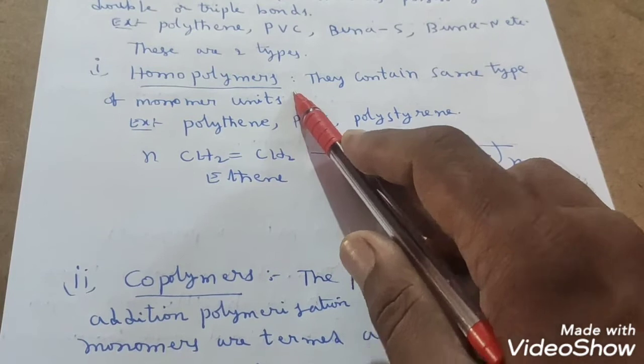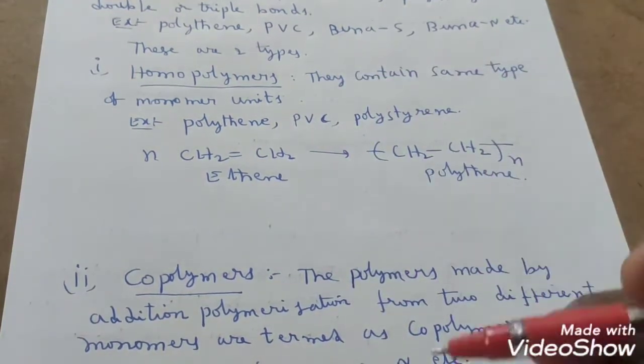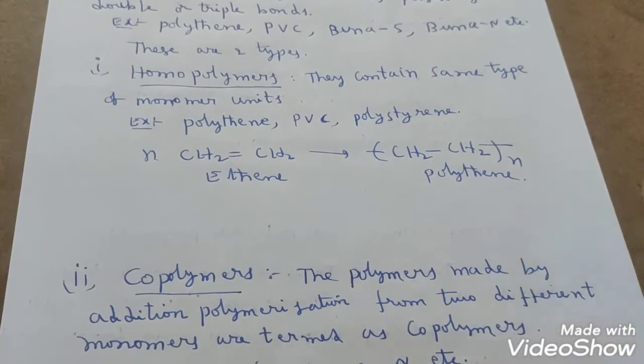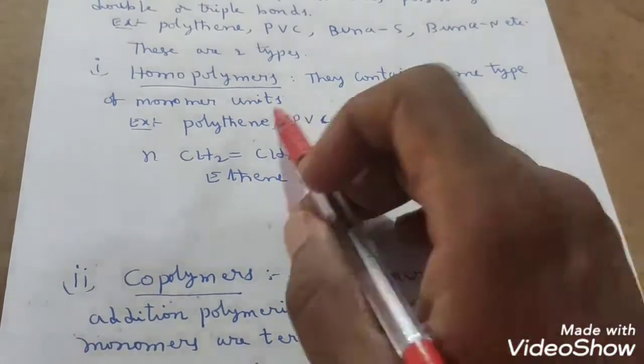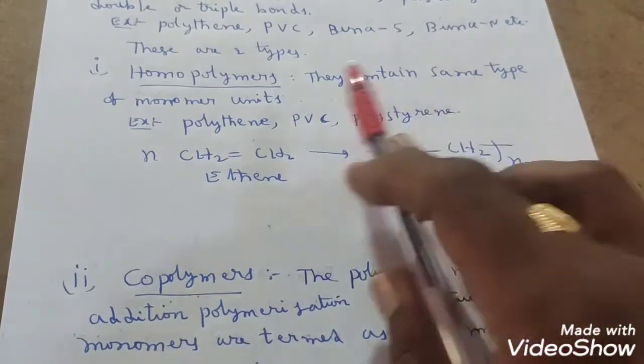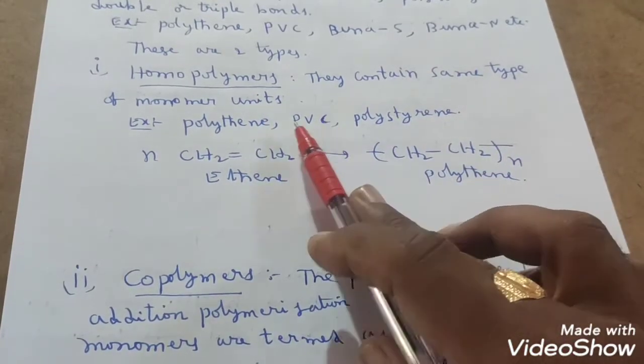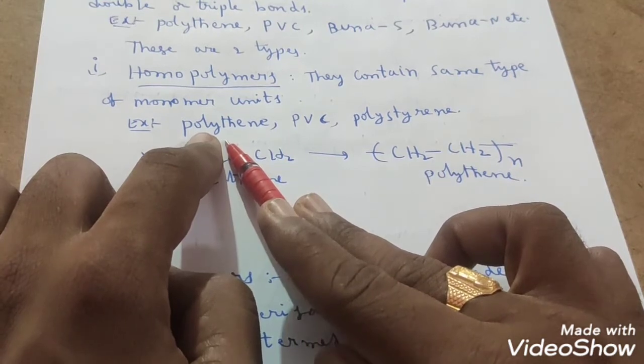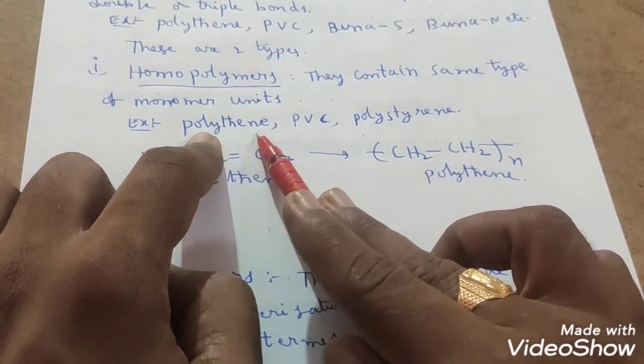If addition polymerization is taking place from 2 different monomer units, then we call that copolymers, students. So homopolymers contain the same type of monomer units. For example, you can take polythene. Polythene came from the same type of monomer units. Those are what? Ethene molecules.